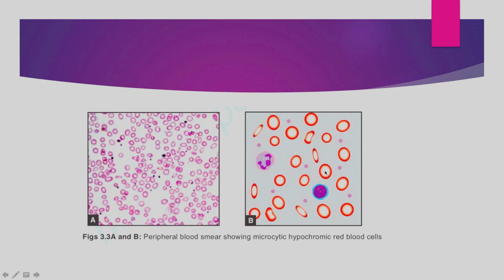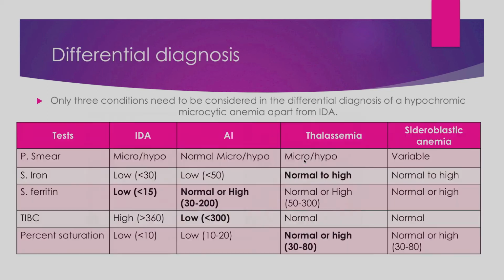These are normal RBCs, and these are smaller RBCs with increased pallor inside, so these are microcytic hypochromic RBCs. So when we are differentiating iron deficiency anemia, we should include 3 more diseases. One is anemia of inflammation, next is thalassemia, and another one is sideroblastic anemia.